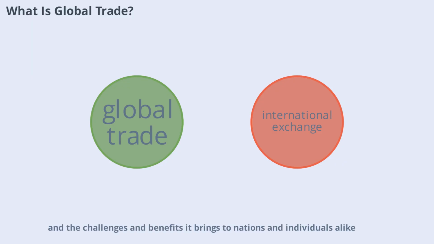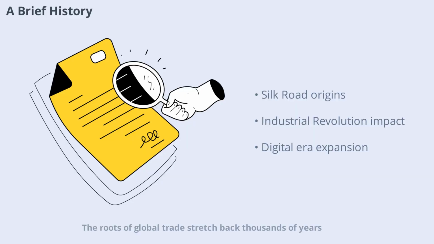The roots of global trade stretch back thousands of years. Ancient civilizations like the Egyptians, Greeks, and Romans traded spices, silk, and precious metals along routes such as the Silk Road and across the Mediterranean Sea. These early exchanges laid the foundation for today's interconnected markets. As ships and navigation improved, trade expanded to new continents, bringing both prosperity and challenges. The Industrial Revolution accelerated global trade, making it easier to move goods around the world. Today, digital technology and faster transportation have made global trade more accessible than ever.